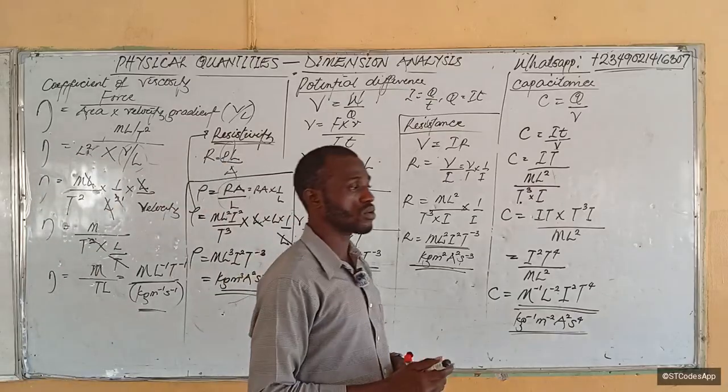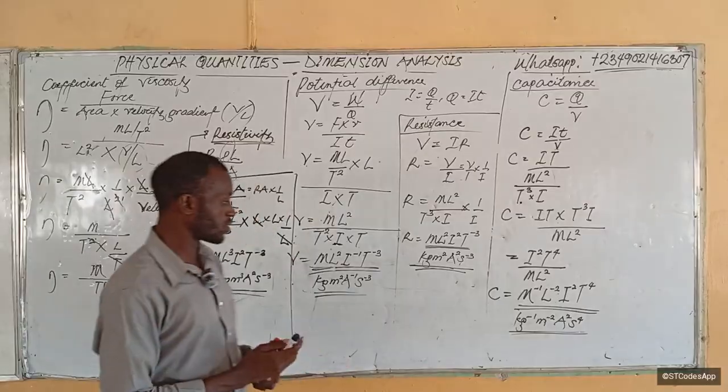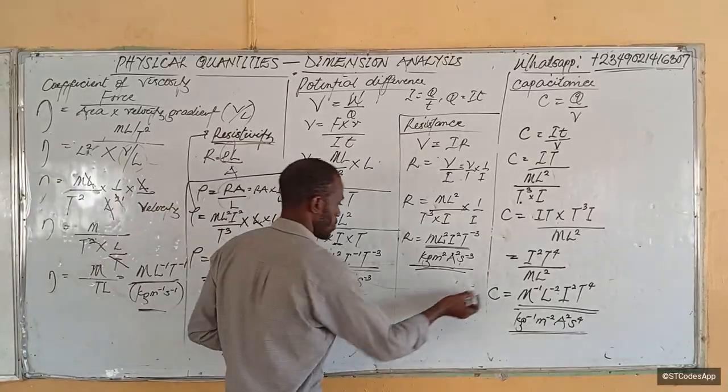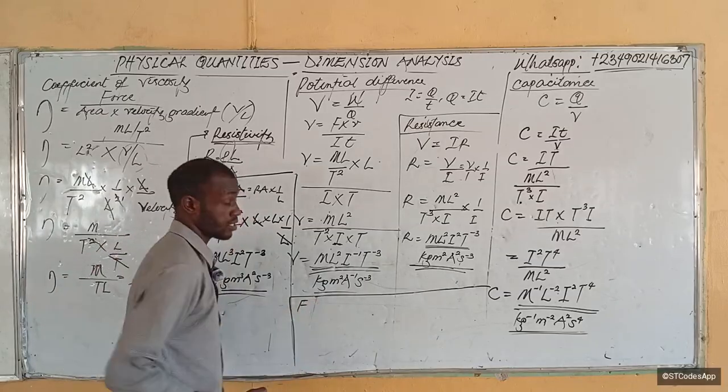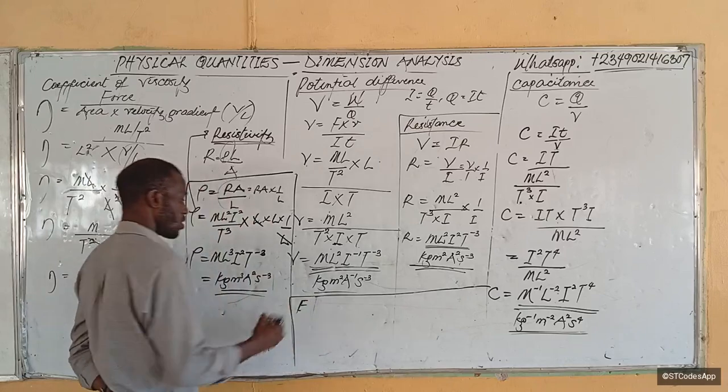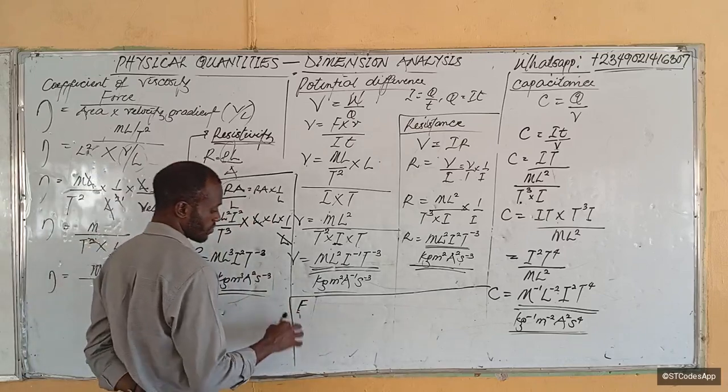Now what you should do for me is, let me do one more. There's one constant, this G, in Newton's gravitational law.